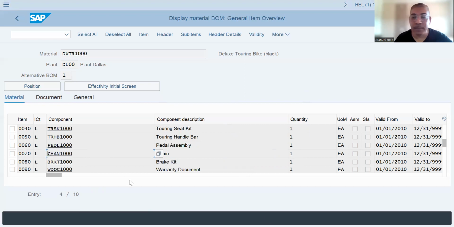Next one is the chain. All others are raw materials. So I'm putting them in the storage location RM00. Next one is BRKT.